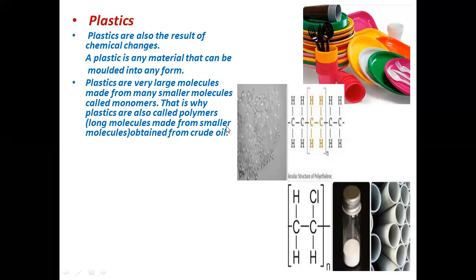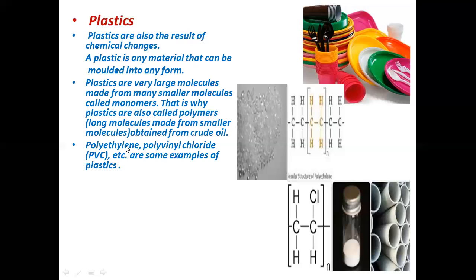The impure form of petrol is called crude oil. After purification, we can get pure petrol from the crude oil. These are examples of plastic, and they give us the polymers. Polymer means small units, monomers, combined together.